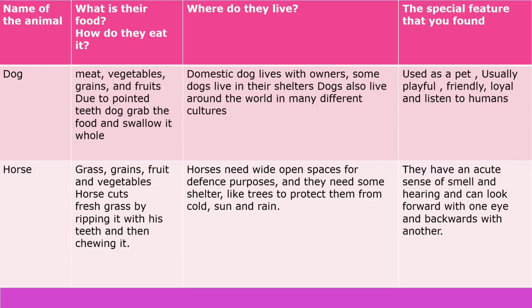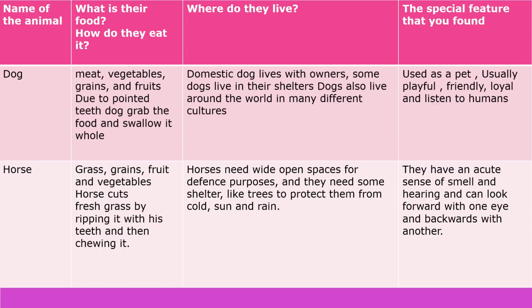Where do they live? A domestic dog lives with owners. Some dogs live in their shelters. Dogs also live around the world in many different cultures. The special feature of the dog: used as a pet, usually playful, friendly, loyal and listens to humans.